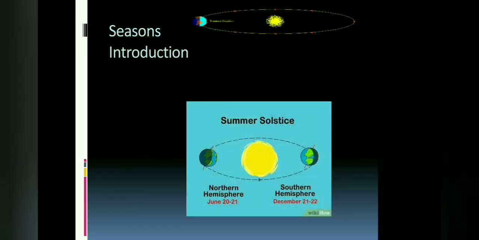Now we start a new topic, season. First we give an introduction about the season. In the figure above, you saw how the movement of the earth along the orbit causes it to change its position, which changes the amount of sunlight falling on it. Once you have seen the revolution and the effect of the angular tilt of the earth, it is easy to relate to the seasons on the earth.